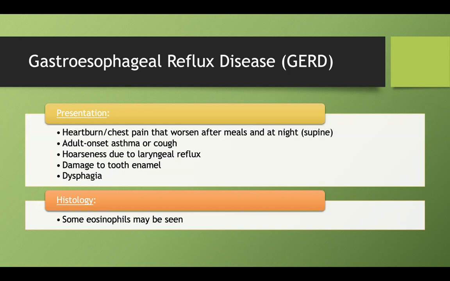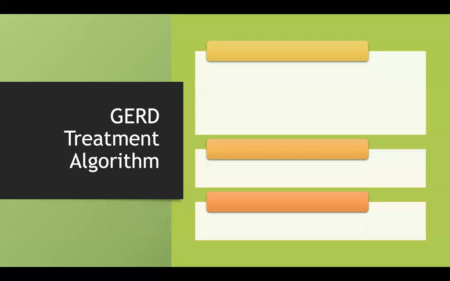Another thing I want you to think about is that all of these symptoms like hoarseness and dysphagia, there's pain involved. It's important to think about whether it's GERD, Barrett's esophagus, or adenocarcinoma. And it's tough to tell the difference from that presentation. And the algorithm can be kind of confusing. So I break it down into a very easy way to realize how to triage GERD, especially on a test.